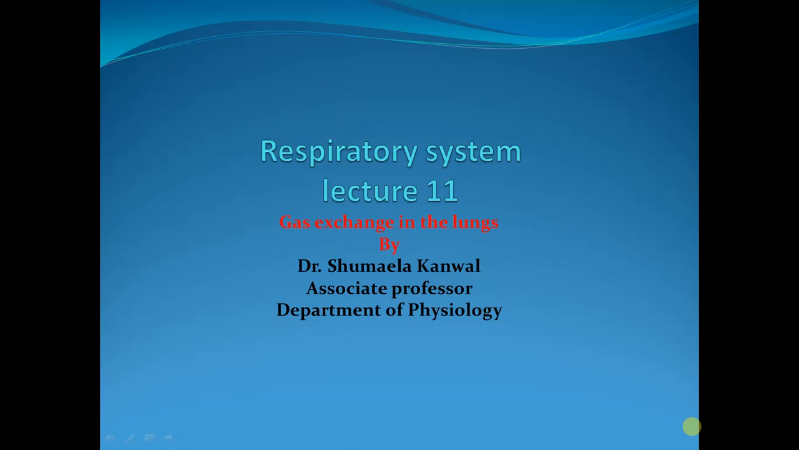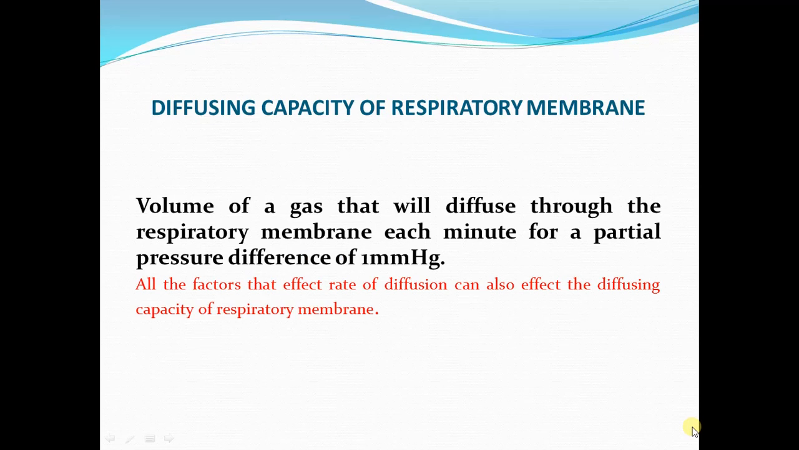In today's lecture, we are going to continue with the same topic and discuss two important topics. The first topic is the diffusing capacity of the respiratory membrane, and the second topic is the ventilation perfusion ratio. First we are going to talk about the diffusing capacity and see what it is, what the normal values of the diffusing capacities of oxygen and carbon dioxide are, and how they are measured.